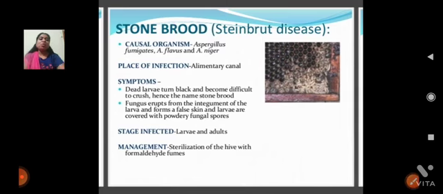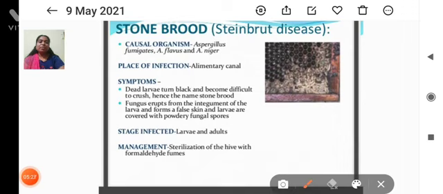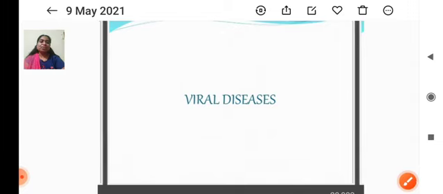And the next one is stone brood disease. In stone brood disease, the honeybee hive converts into a stone-like structure. Stone is a hard substance, right? Generally the honeycomb is very soft in nature, but when affected by stone brood disease, it converts into a very hard substance. The place of infection is the elementary canal. The symptom is that it converts into black color. The stage of infection is the larval stage and adult stage.